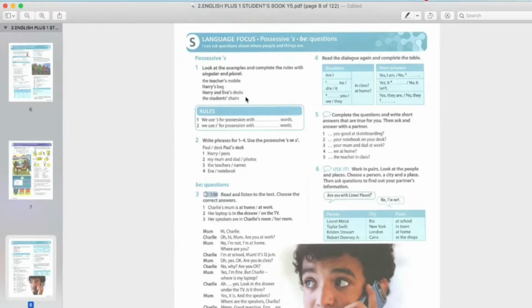The students' chairs. Students. Look at S here. Dia letak S dulu baru apostrophe. That means students ni ramai. Plural. Student tu ramai. So we have to put S dulu. And then we put apostrophe kat atas.